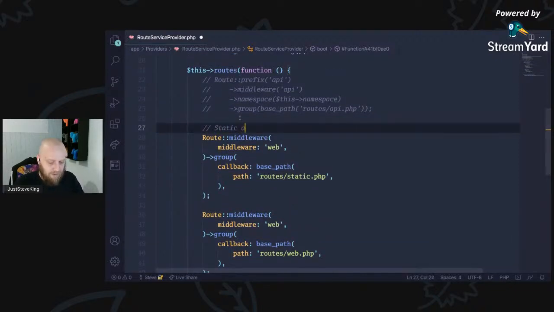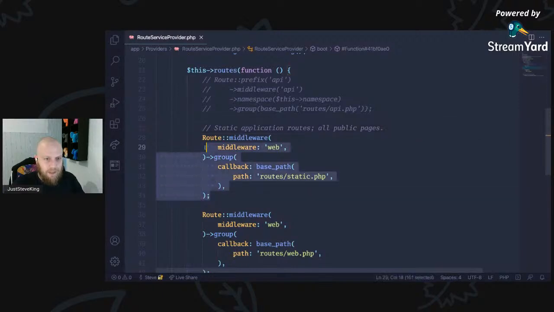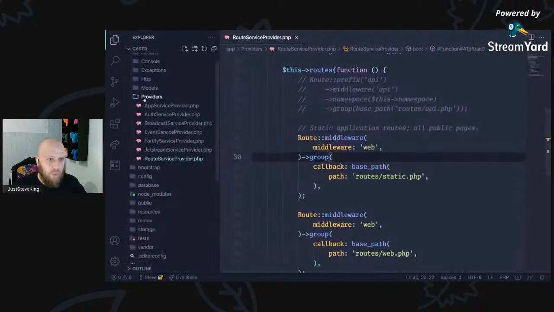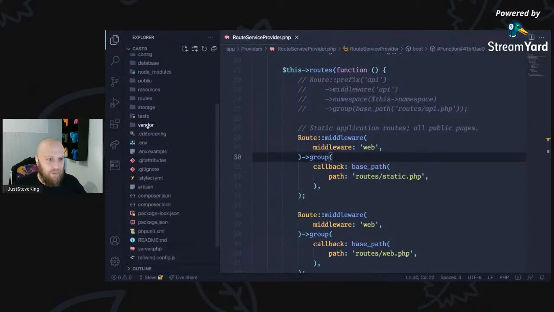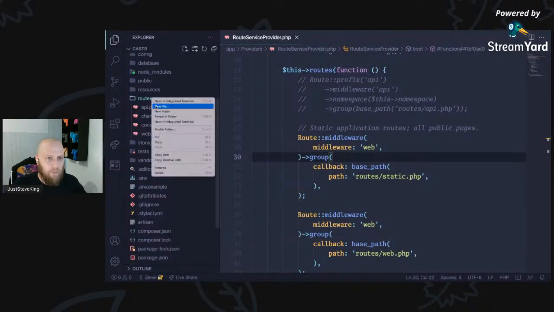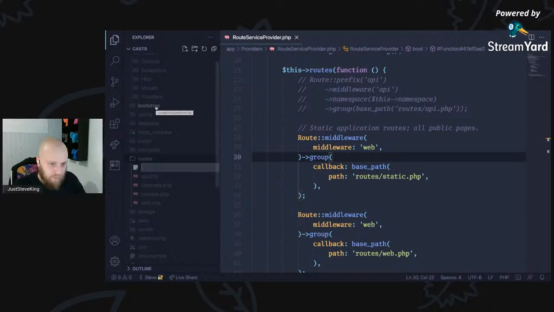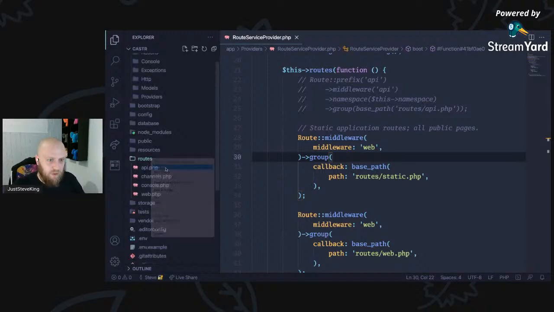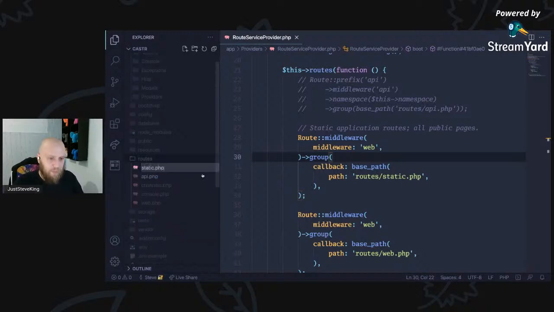So static application routes, all public pages. So this is our static application. So anything that isn't going to require Inertia at all. So what we'll do before we do anything else is actually create that file. Otherwise, we're going to get a complaint. So routes, new file, static.php.